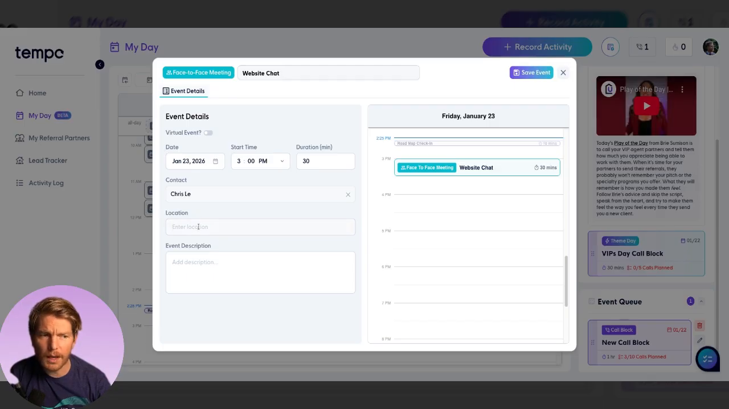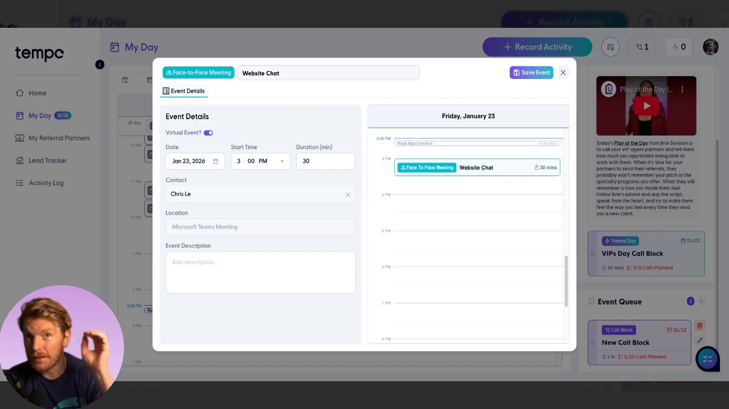You can either put a location, but we want this to be a Teams meeting. You can just declare this is a virtual event. A virtual event, it slams it on their calendar, sends them an email, sends them a Teams link, all of that stuff. It works just like Microsoft Outlook does. And whether they're part of your organization or not, they will be able to join the Teams call.